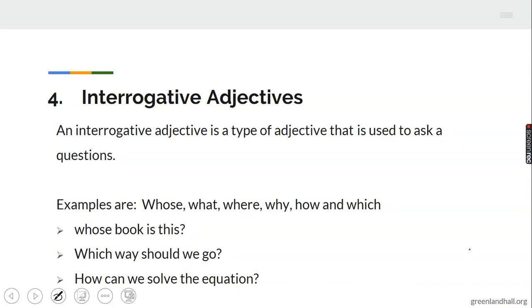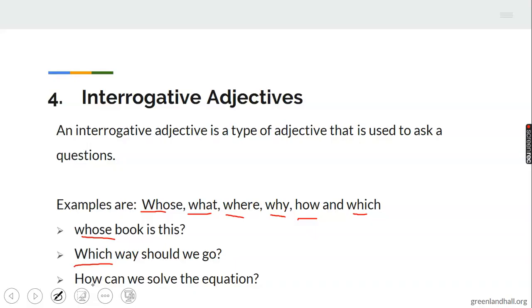Then we have the interrogative adjectives. They are used to ask questions. I call them WH adjectives. You can see even this one has WH in it. Whose book is this? Which way shall we go?